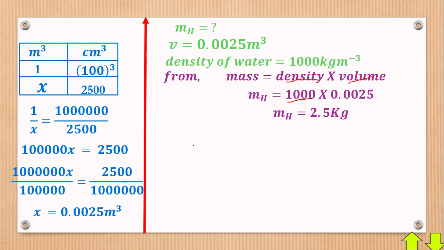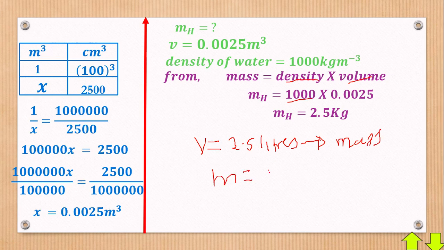Now, a simpler technique, whenever you are doing physics and you have volume, for example this one is 2.5 liters. Let me give you a simpler technique other than that longer method, which will waste a lot of time. If you have volume in liters and you want to convert it into mass straight away, you say mass is equal to 2.5 divided by 1000, which is the density of water, times 1000. Divide by 1000 times 1000. You must show that so that the examiner can see.